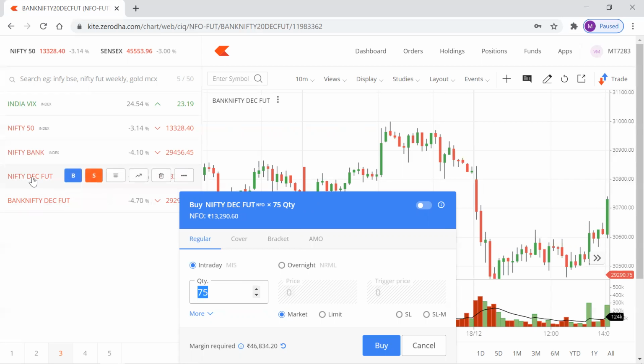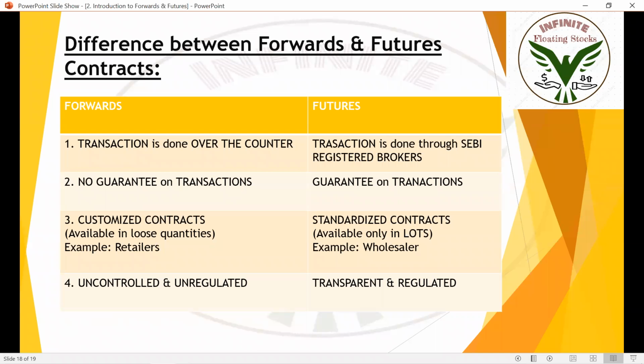December is nothing but December expiry, which means December 31st is the contract ending date, the expiry date, and FUT is nothing but futures agreement, futures contract. So now for Bank Nifty futures, I can buy either 25 quantities or multiples of 25, nothing but 50, 75, 100, 125, 150. Those are standardized contracts of a specified quantity, which is available only in lots. I hope you guys are very clear with what is standardized quantity and what is a lot. All right. So yes, forward contract is uncontrolled and unregulated.